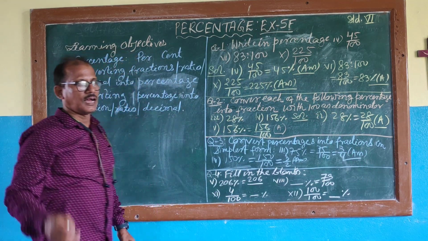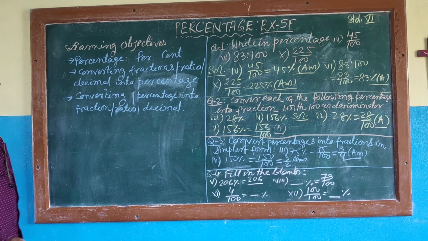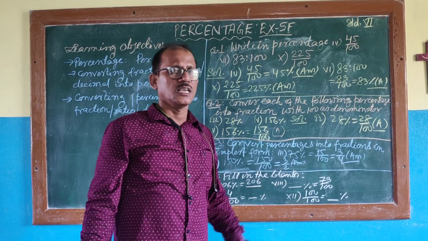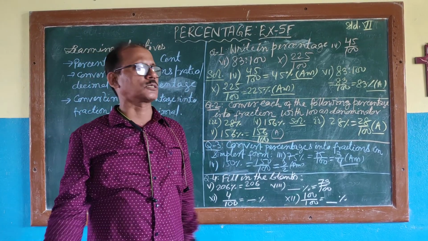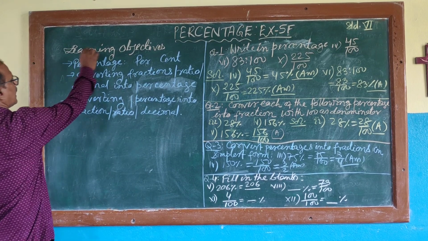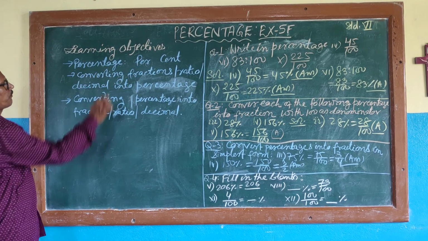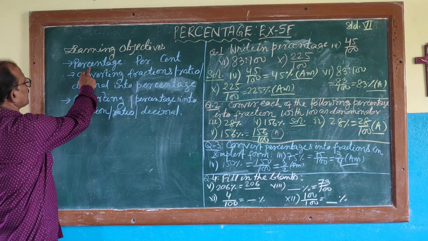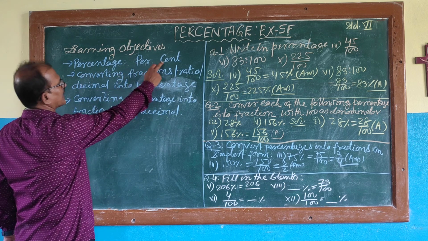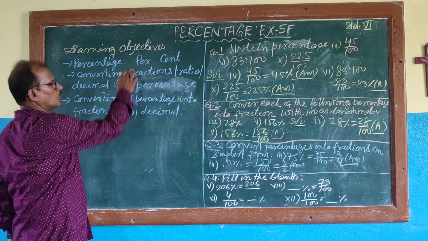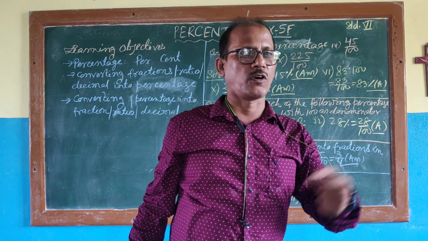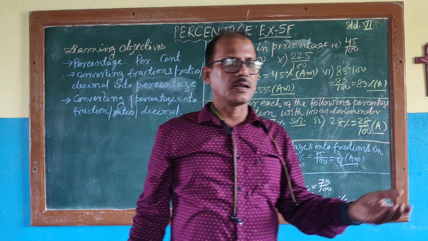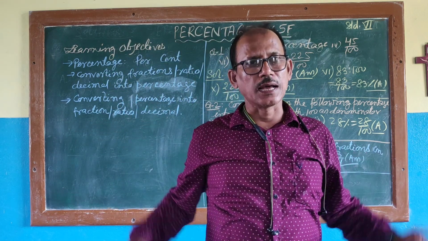Okay, let us learn with concentration what you understand by the word percentage. First of all, to move to this exercise, we are supposed to know some of the key aspects. What are the key aspects of the learning of this lesson? The definition of percentage. What do you understand by percentage? See, this is a combination of two words, per and cent. Per means per head, means for every individual. Per capita income means per individual, per head income.